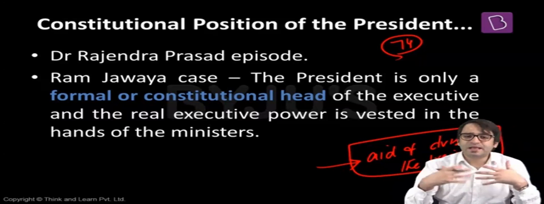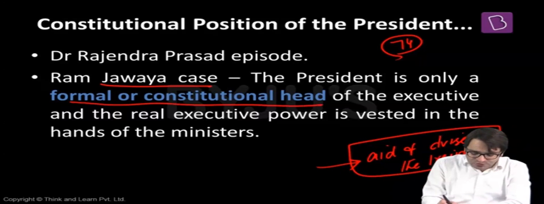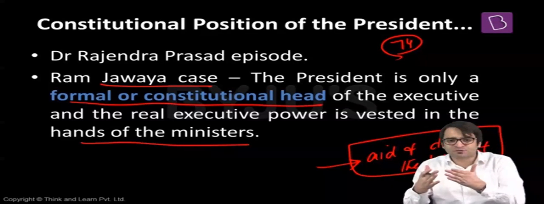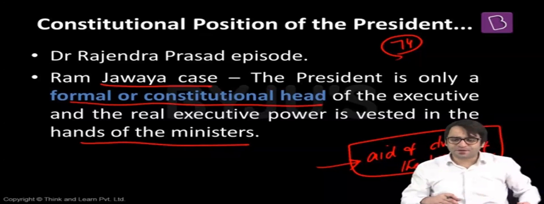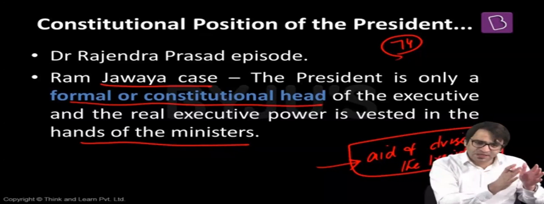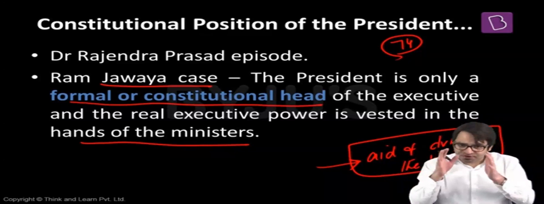Then came the Supreme Court. In 1955, in the Ram Jawaya Kapur case, the Supreme Court made it clear: the President is only a formal or constitutional head of the executive. The real powers are vested with the ministers. That means the real powers are vested with the Council of Ministers headed by the Prime Minister. So things started becoming clearer when in 1955 the Supreme Court made it abundantly clear that the real power is vested with the ministers headed by the Prime Minister. The President is only a constitutional head of the state, only a nominal head of the state. The real power is vested with the Prime Minister and his Council of Ministers.